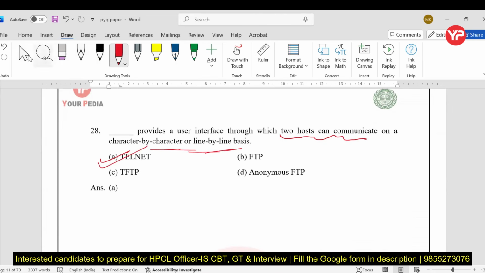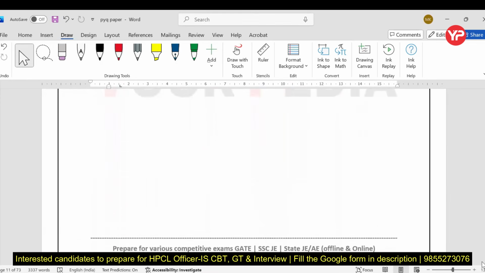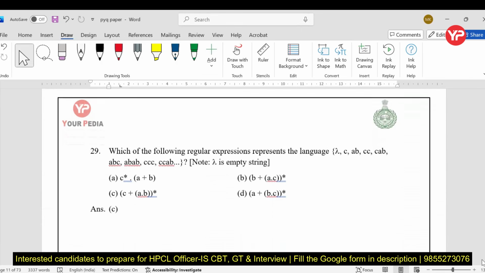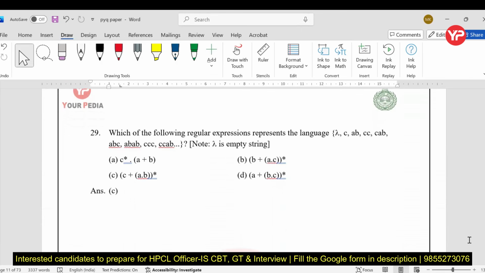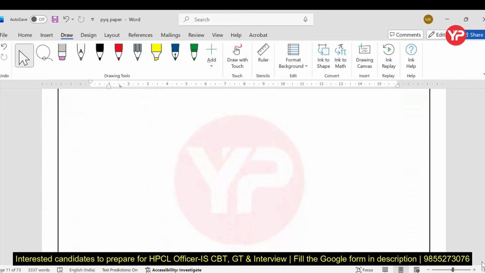So A is the right answer. Again, TOC, very simple. You can easily identify the correct option. But because TOC is not part of the syllabus, hardly it will take 30 seconds to solve this problem.